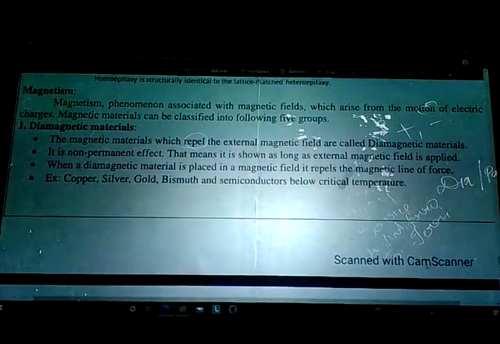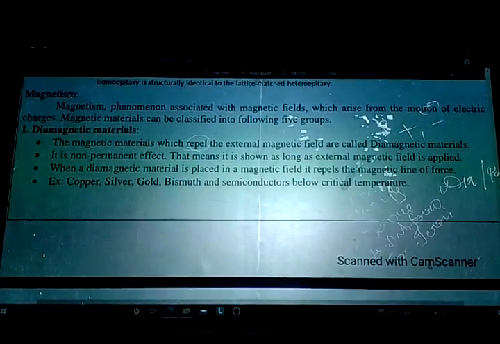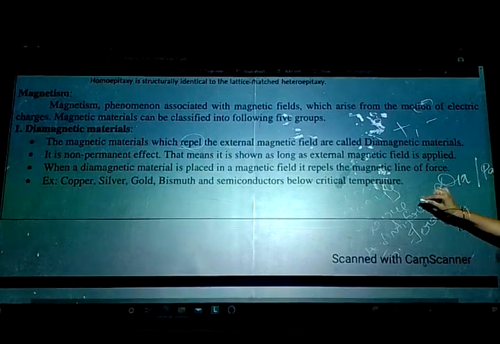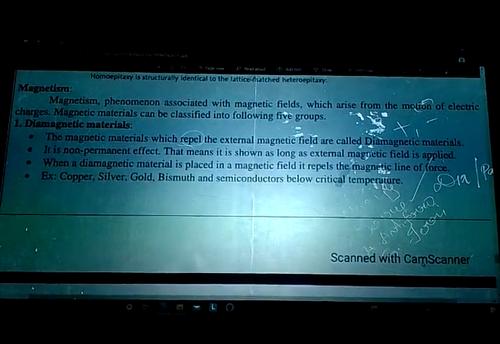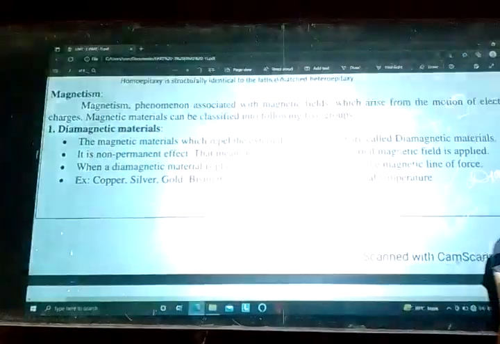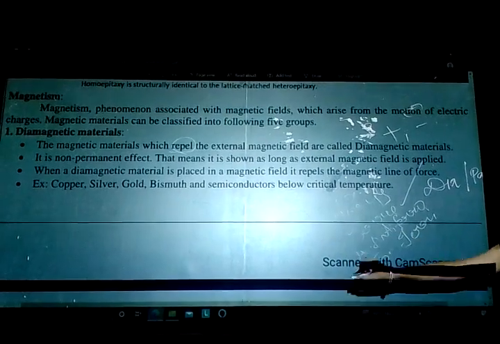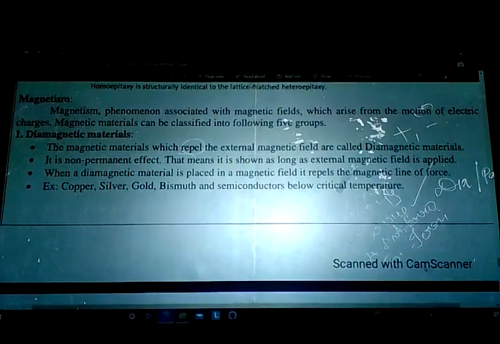Okay. So what we have seen, these two, the dia and para, are non-permanent change. Coming to the ferro, it is permanent change, and the dia means it will repel. Coming to the para, it will weakly attract, and the ferro strongly attracts.